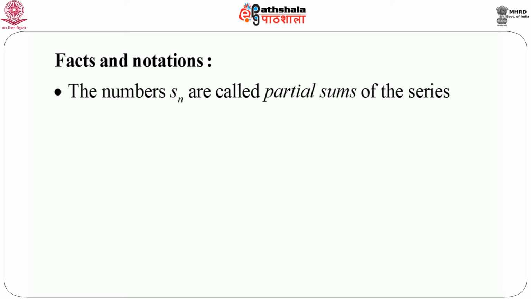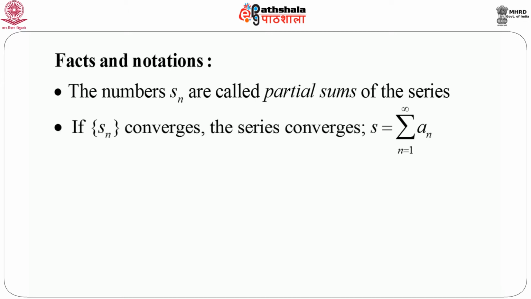As I just mentioned, Sn is nothing but the sum of the first n terms of a series, or of another sequence an. So, Sn can be treated as a partial sum of the series. This partial sum can be treated as a sequence. Now, using our knowledge of sequences, if we see that the sequence Sn converges, then we call that the series converges, and we call that limit, the limit where Sn converges,